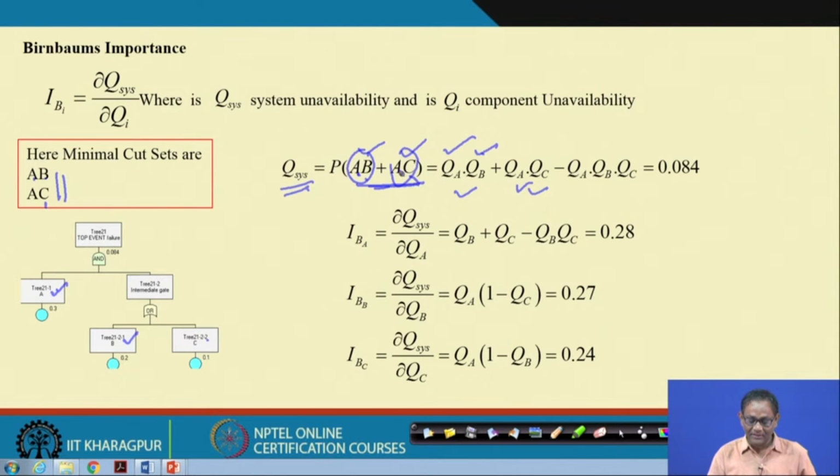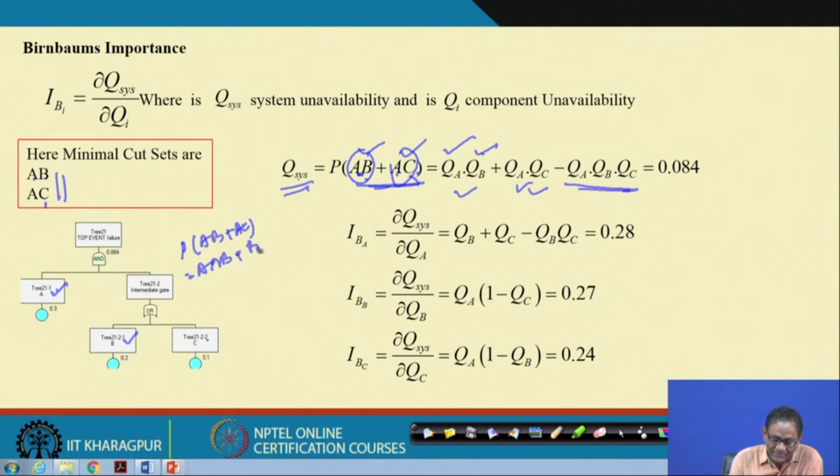So, A B into A intersection A B, A will be A, so it will be A B C, so QA QB QC. Okay. So, what I mean to say is, P of A B plus A C equals A intersection B plus B intersection C minus A B intersection A C. So, then A and A will be A intersection B intersection C. So, if you give probability, here you put probability.